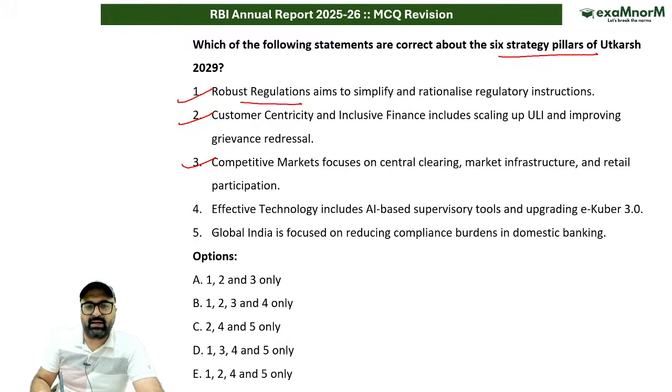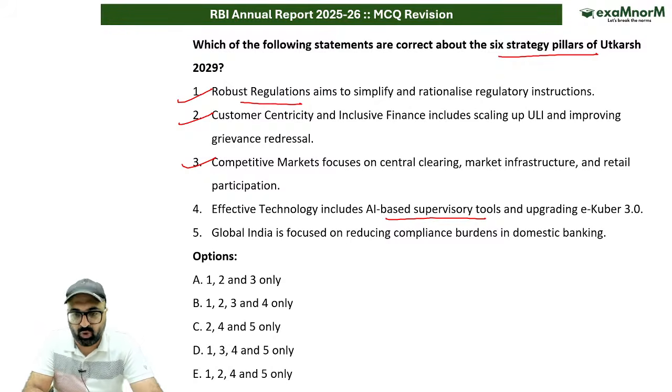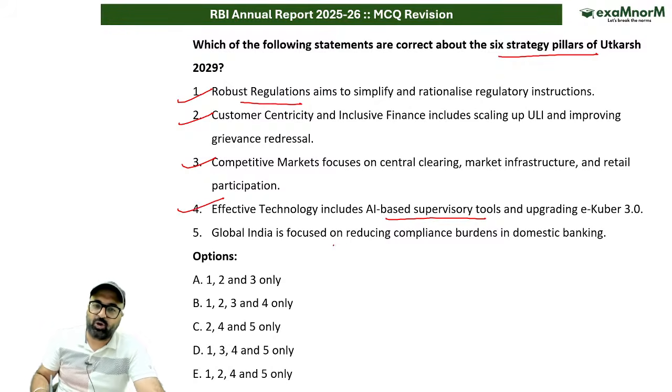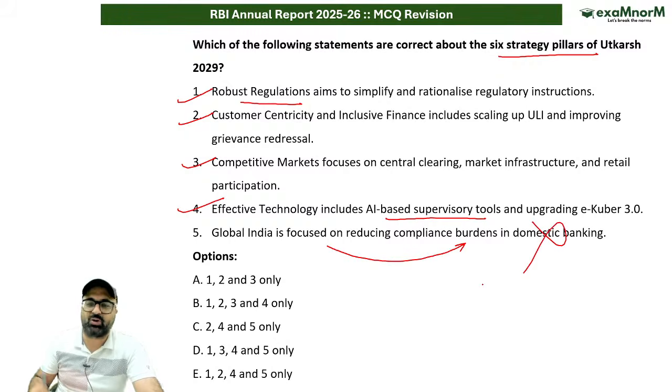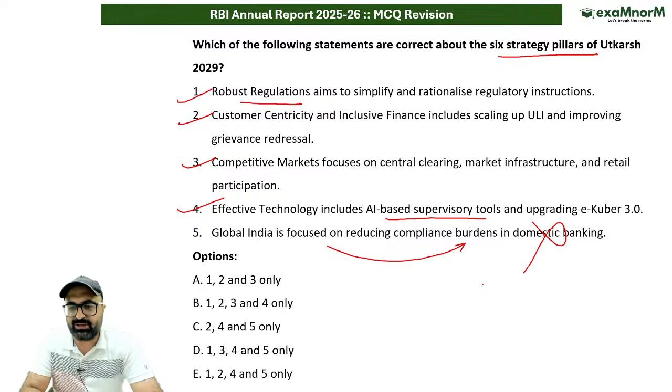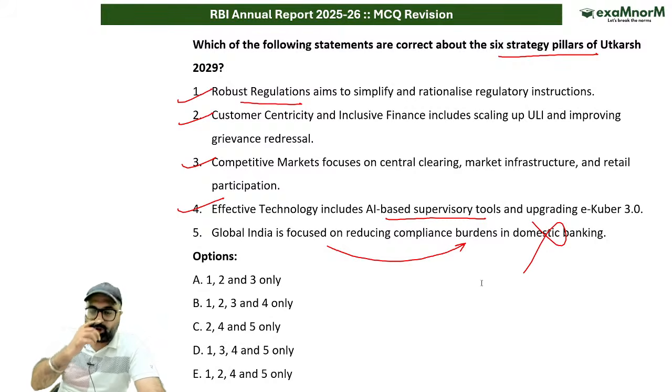This is correct. Effective technology includes AI-based supervisory tools and upgrading eKuber 3.0. This is also correct. Global India is focused on reducing compliance burden in domestic banking. No, sir, it has nothing to do with domestic banking. It is about internationalization, UPI abroad, trade settlement in rupees, as well as cross-border CBDC.